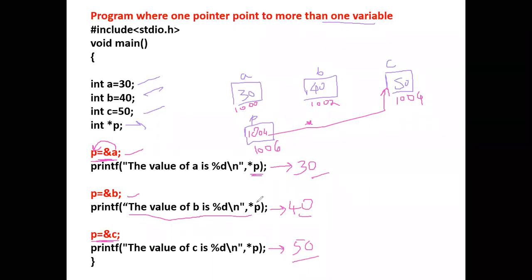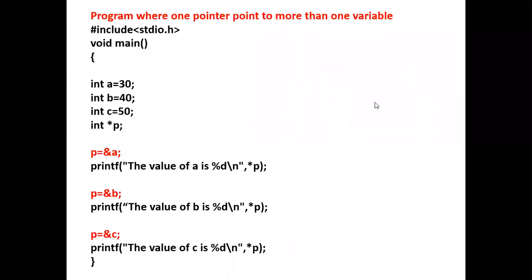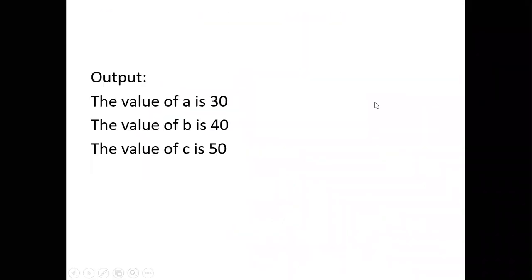So value of A is 30, value of B is 40 and value of C is 50. So this is how we are using a single pointer to point to three variables, more than one variable. So I can use just one single pointer to point to a number of variables. So this is the output. Value of A is 30, value of B is 40 and value of C is 50.